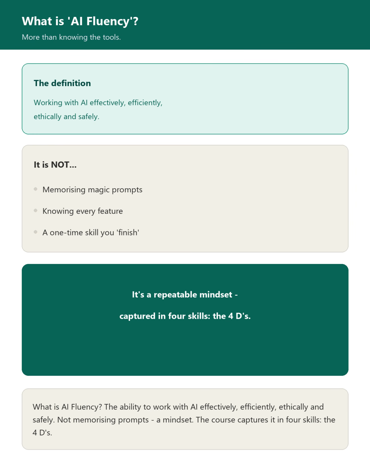First, what is AI Fluency? It is the ability to work with AI effectively, efficiently, ethically, and safely. Not memorizing prompts, but a mindset. The course captures it in 4 skills, the 4Ds.